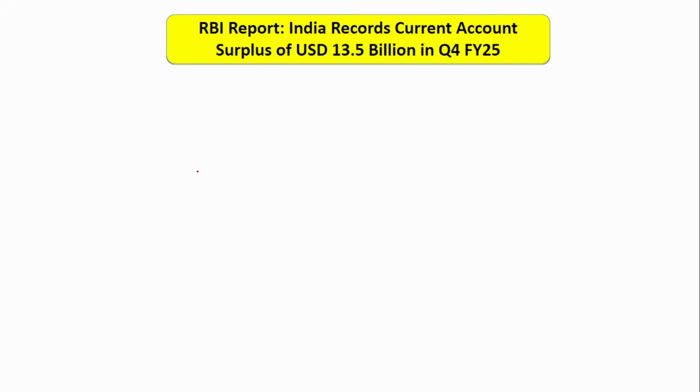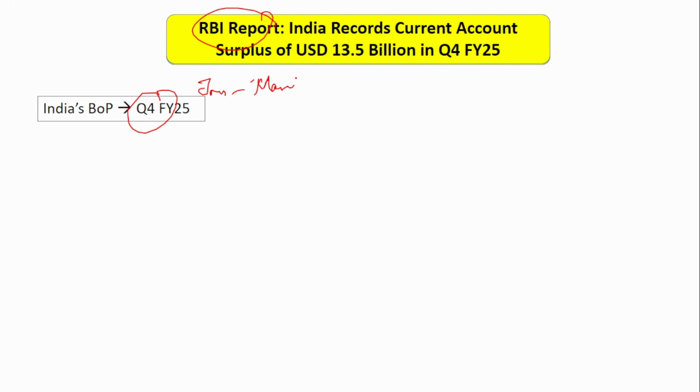Next is about the current account surplus report that has been released by the Reserve Bank of India. Regarding the balance of payment for the fourth quarter, that is January to March 2025, how has it been? That is, whether we have imported more or exported more, or more foreign investments have flowed in, or more investments have been made outside, or more remittances have come. That is, many people outside India have sent money. All this is observed, and RBI regularly releases such a report.